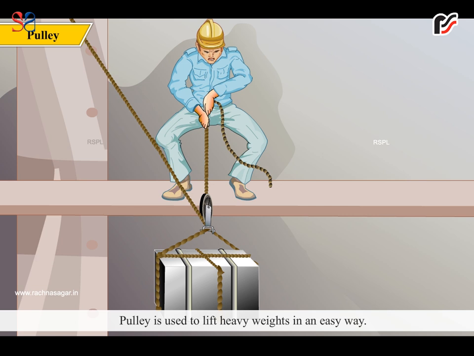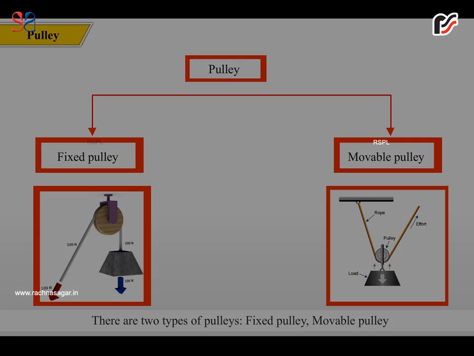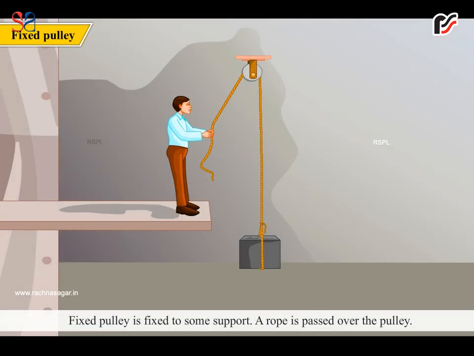Pulley. A pulley is used to lift heavy weights in an easy way. It is a small wheel with a groove around its outer edge. This groove can hold a rope in position. There are two types of pulleys: fixed pulley and movable pulley. Fixed pulley. A fixed pulley is fixed to some support.